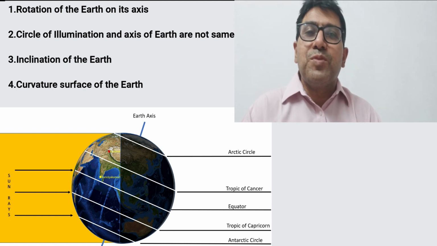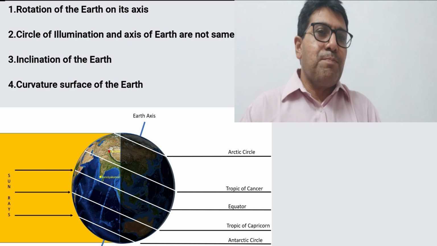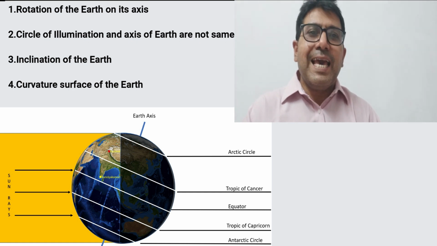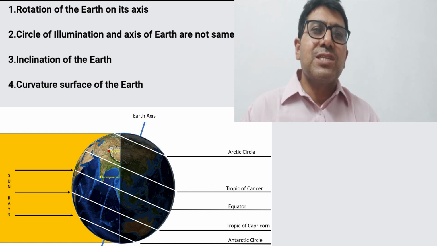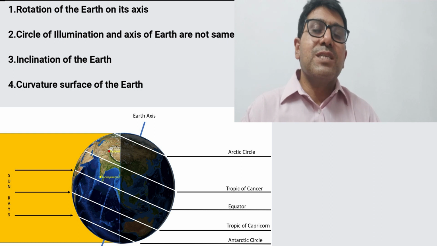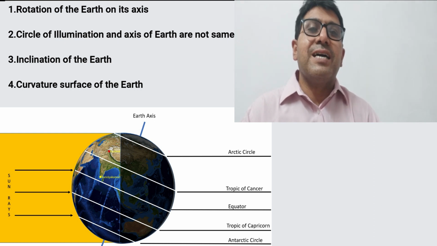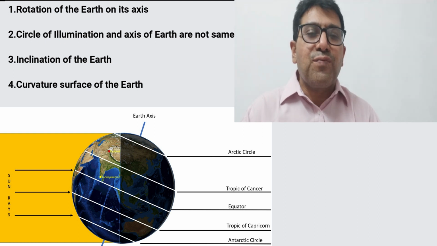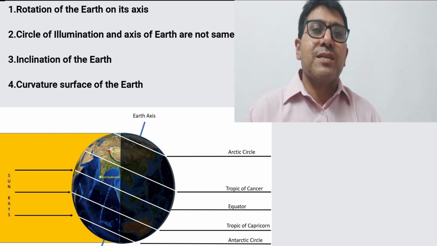So because of this, it is very simple: the places that are closer to the equator have less difference in the duration of the day. It means approximately 12 hours of day and 12 hours of night. While the places that are away from the equator, the duration of day and night changes progressively.